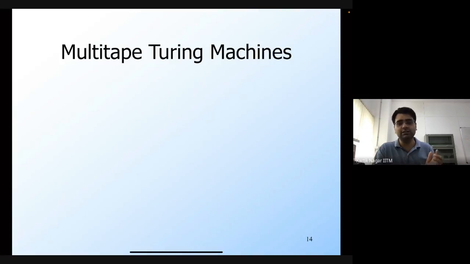So it's not like you can be in one position in one track and another position in another track. But in a multi-tape Turing machine, you have multiple tapes, which means you also have multiple read heads. So you can move these read heads independently on the different tapes.